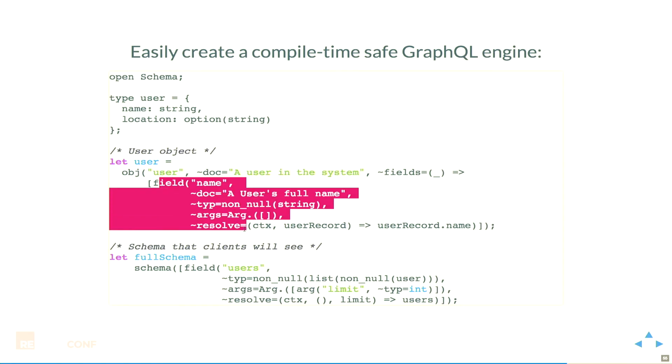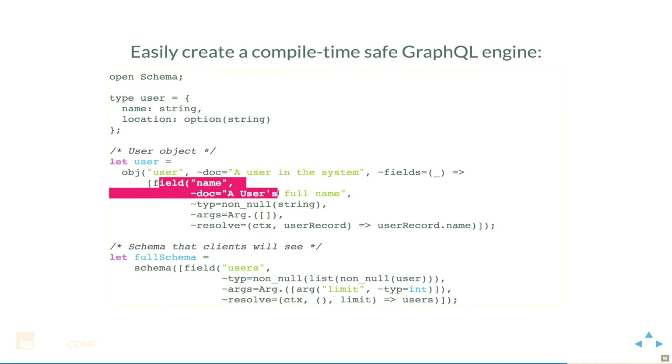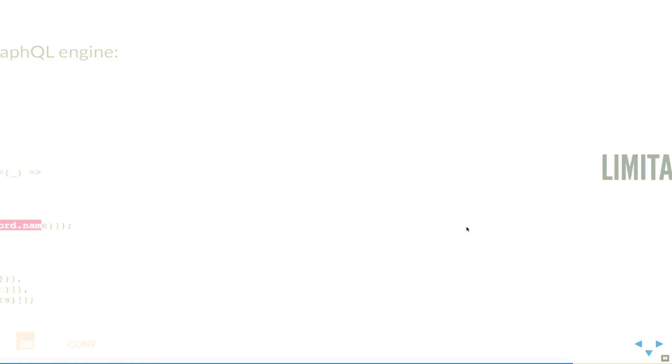So a user has a name, has a field that's a name. I give the documentation for it. I'm promising that this is a non-null string. And this is a really hard thing to actually guarantee, because as your code changes, you don't realize that you returned a nullable thing, except in Reason, where it's not, right? As soon as you return the wrong thing, Reason will tell you, hey, this is a nullable string, or this is an integer. You need to fix it.